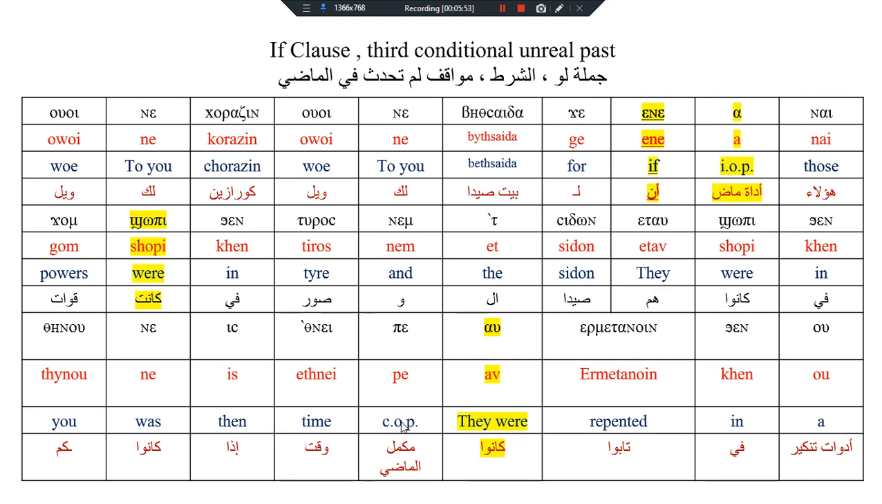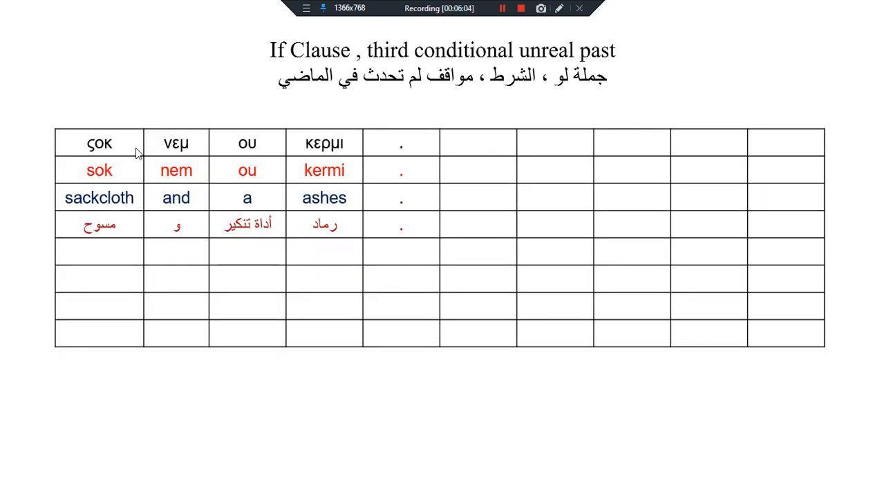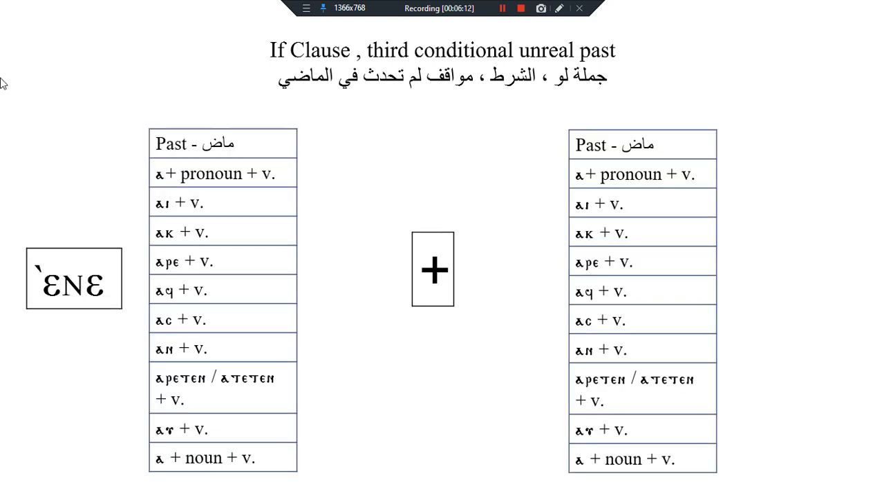B, combination of past tense. Av, they were. Irmetanoin, repented. Gen, in. U, a. Sok, sackcloth. Nim, and. U, a. Kirmi, ashes. So we can conclude that we can use any plus the conjugation of the verb in past tense plus the second part of it in past simple.